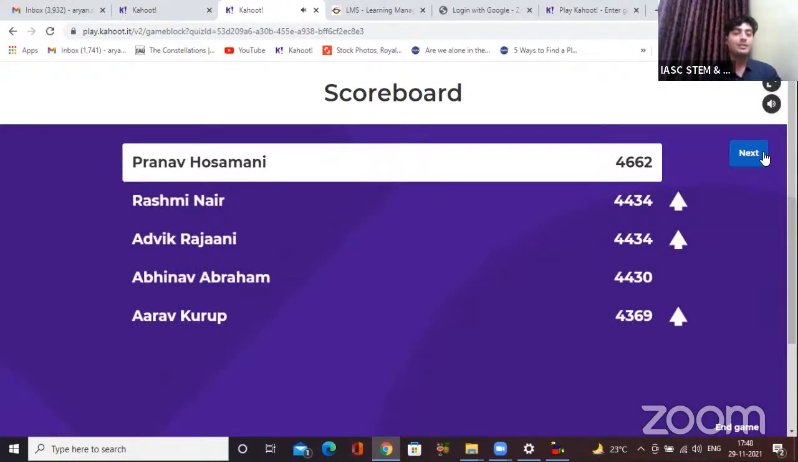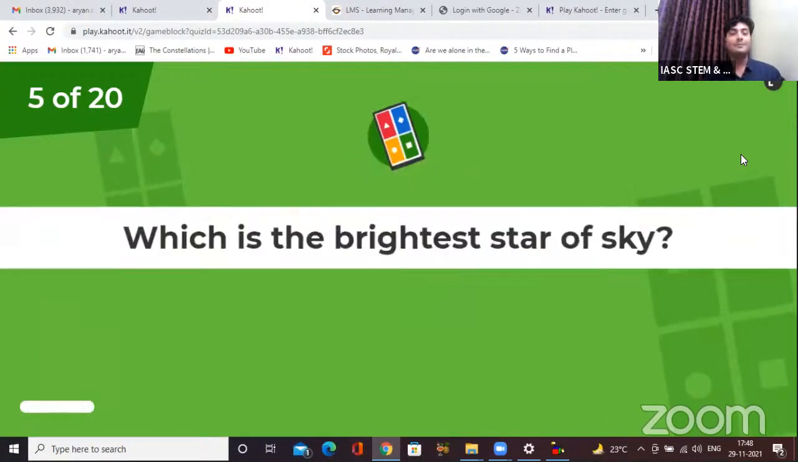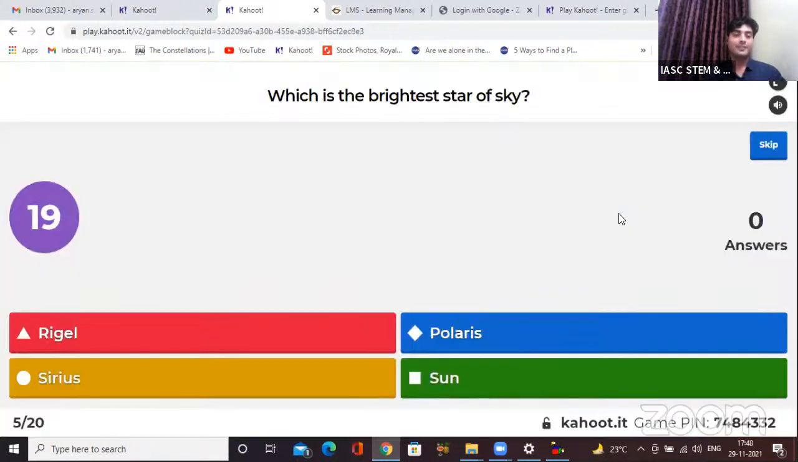Okay, Pranav with Rashmi, Advik, Abhinav, and Arav. Good. Others, those who have not entered, hopefully I'll see your name over here. There are many more double points questions upcoming. Okay, so let's see. Coming up is the next question. Question number 5 for double points. So buckle up. Which is the brightest star of the sky?